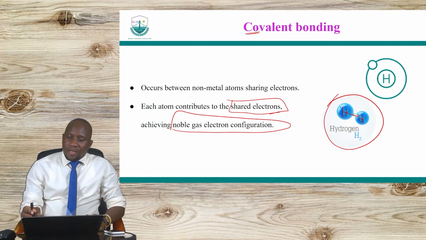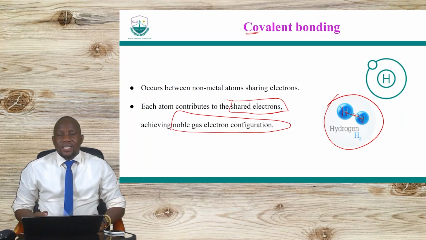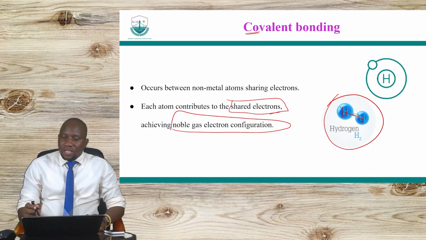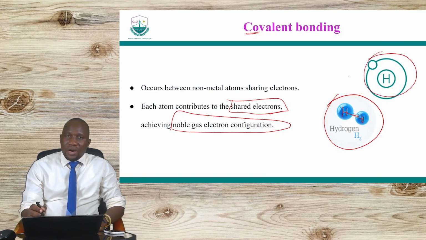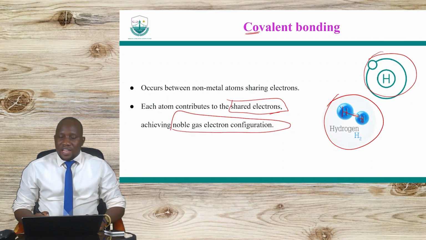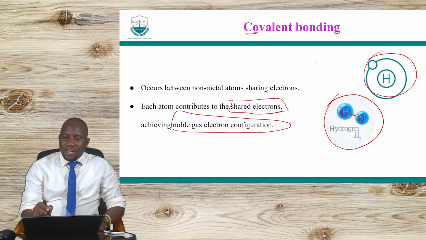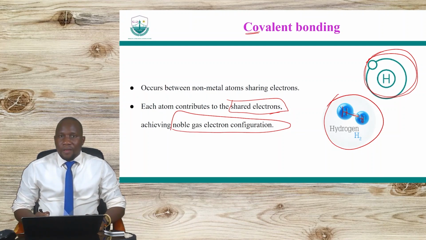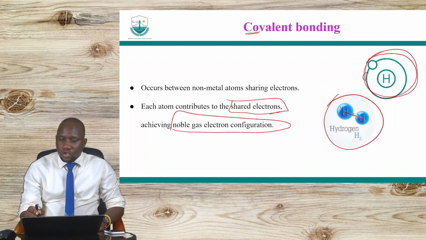Why? Hydrogen is the first element in the periodic table. It has one electron in the outermost shell, and the other atom looks similar. So they will contribute to make sure that they have at least two electrons that are being shared.